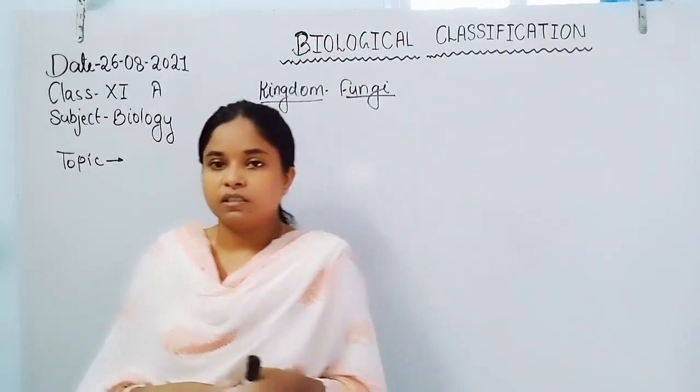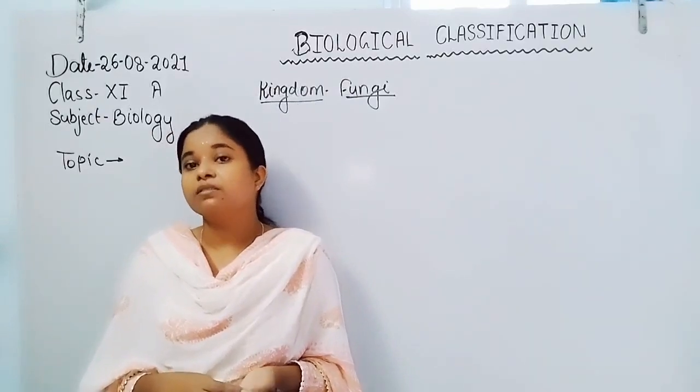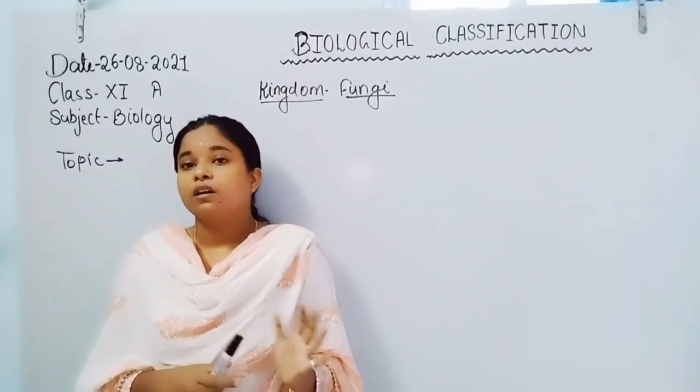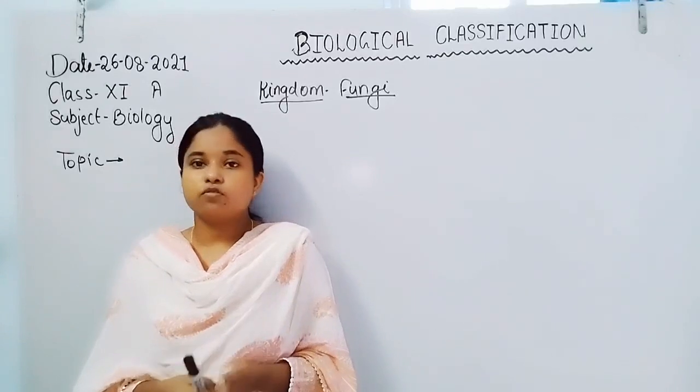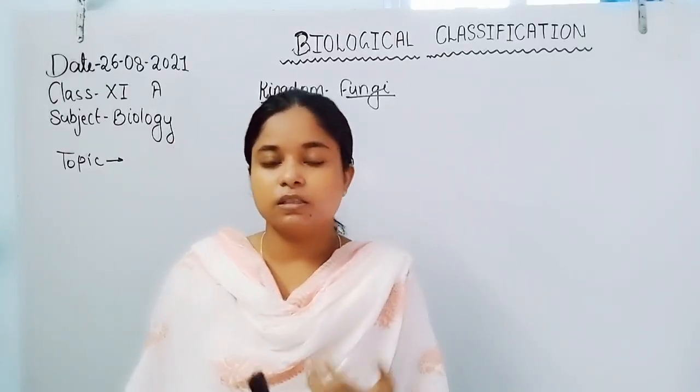Now flagellates. An example of flagellates is Trypanosoma. They have flagella for locomotion, and Trypanosoma causes sleeping sickness. So it is also a parasite.